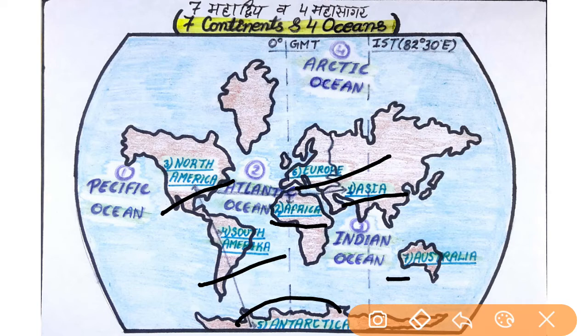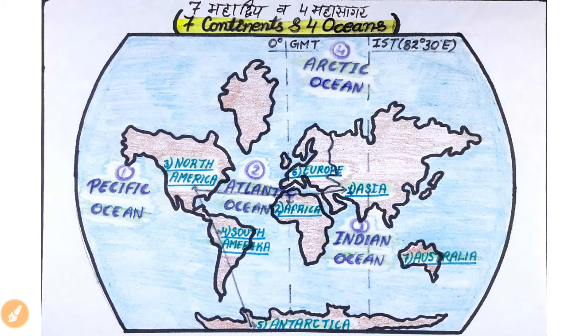seventh Australia. And if we talk about the 4 oceans, the first and the largest ocean is Pacific Ocean, second one is Atlantic Ocean, third one is Indian Ocean and fourth one is Arctic Ocean. So these are all the names of 7 continents and 4 oceans. Now how can we say that Asia is first and Australia is last? So we have to make a trick here to remember all these continents according to their area.